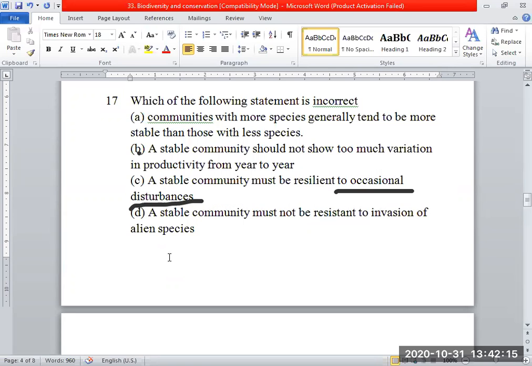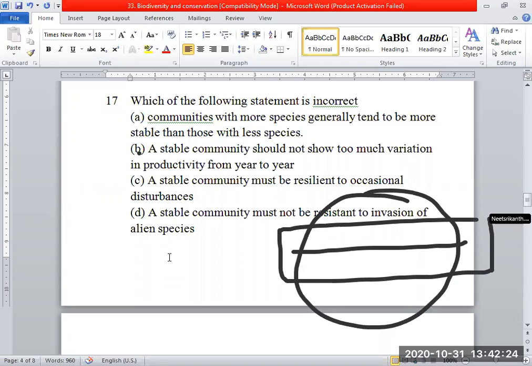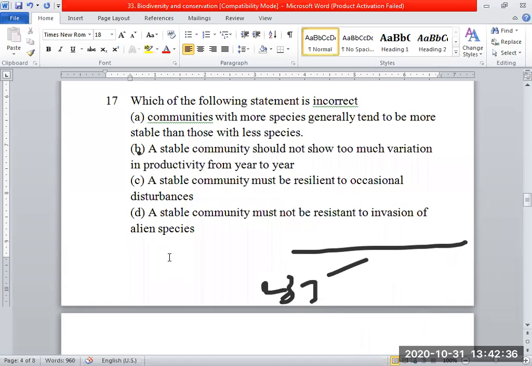So simply you need to understand all these statements are the properties of a particular area, where we announced in the latitudinal gradient of biodiversity, near the tropics, 0 to 23 N and 0 to 23 S, that the greater biodiversity is present. So we are talking about that itself. Okay. Next, what is the last statement? A stable community must not be resistant to invasion of alien species, not at all related.